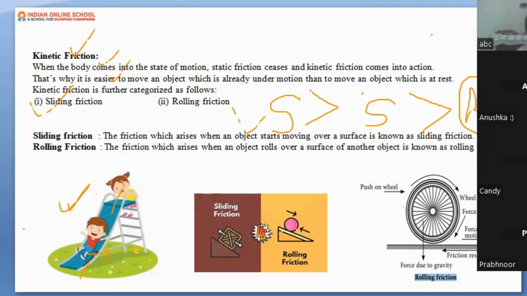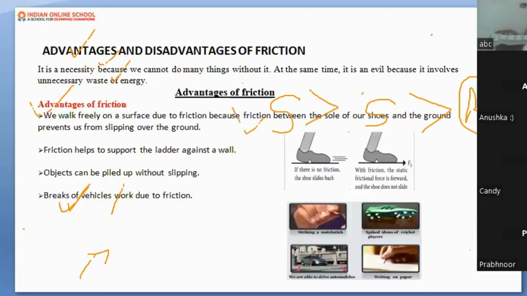Till here, we read about what friction is. We understood the factors affecting friction, because after understanding the chapter, you should be able to count it on the tips of your fingers. That is actual learning, practical learning, not theoretical learning. I hope you understood what friction is, that is resistance. The factors affecting friction are weight and surface area. Three types of friction: static, rolling, and sliding friction. And which one is greater, I think you understood that too. Let's move ahead to the next slide.